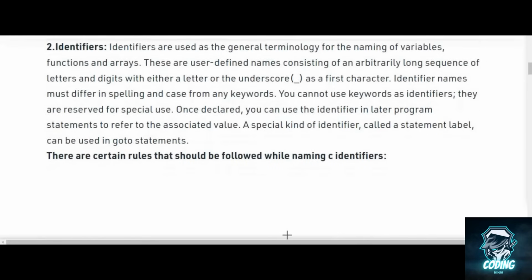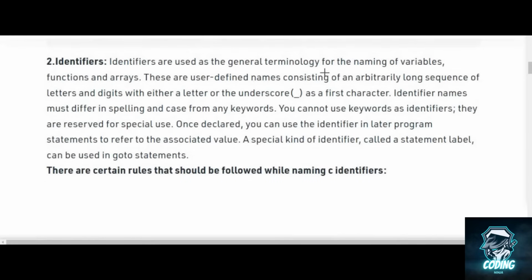Then what are identifiers? Identifiers is a general terminology for the naming of variables, functions, and arrays. So there are some rules for defining a variable, array, or function name. An identifier name must differ in spelling and case from any keyword. You cannot use keywords as identifiers. They are reserved for special use only.